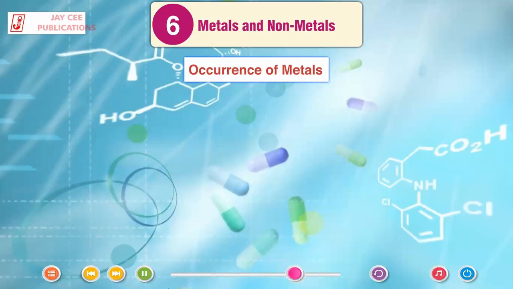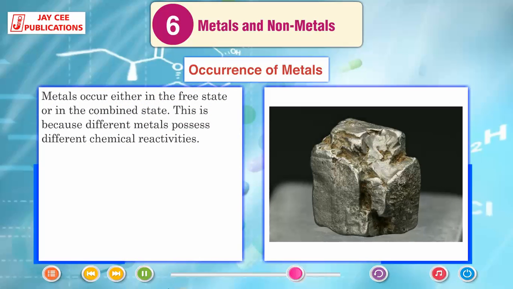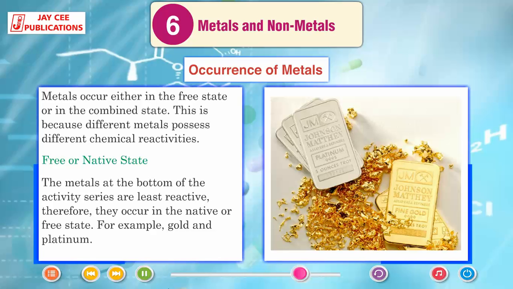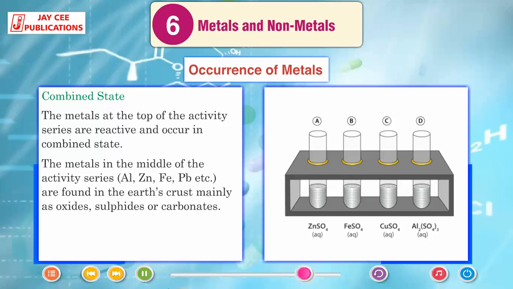Occurrence of metals. Metals occur either in the free state or in the combined state. This is because different metals possess different chemical reactivities. Free or native state. The metals at the bottom of the activity series are least reactive, therefore, they occur in the native or free state, for example, gold and platinum. Combined state. The metals at the top of the activity series are reactive and occur in combined state.